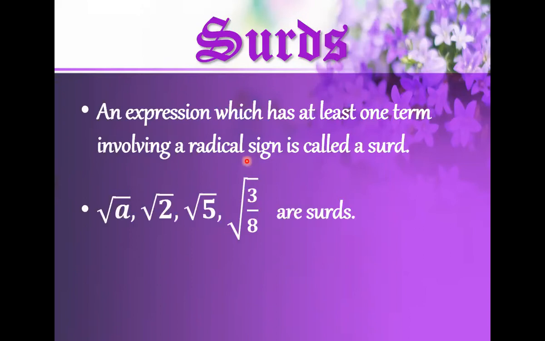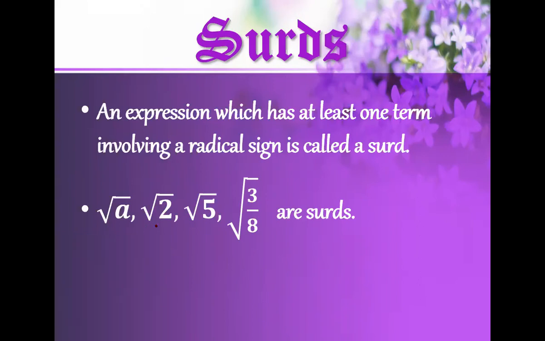Okay, just suppose, let's consider this one. Why do we say that this is a surd? Under root a, under root 2, under root 5, under root 3 upon 8. So these types of terms are basically called surds. Okay, now why are they surds?